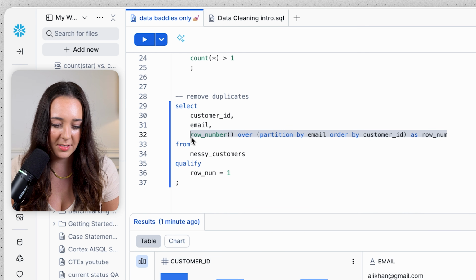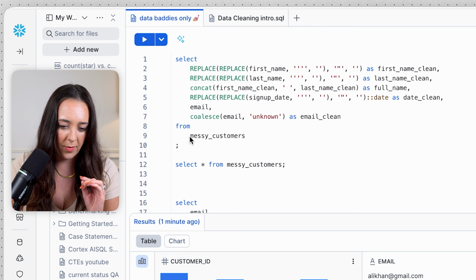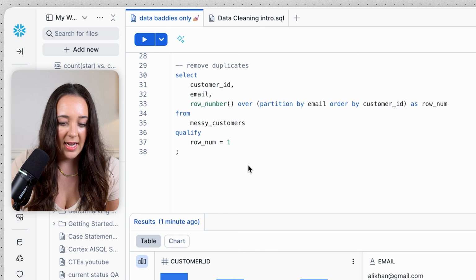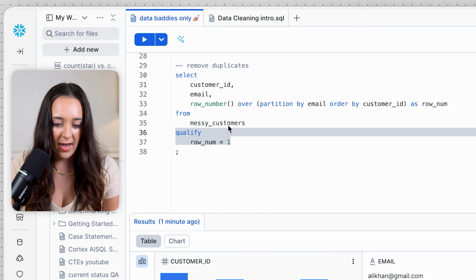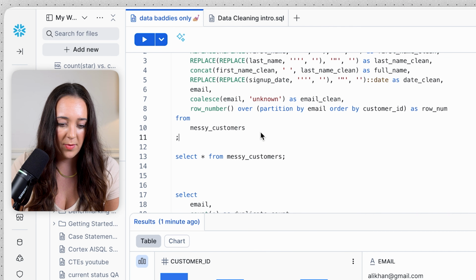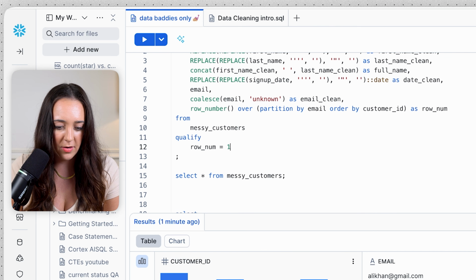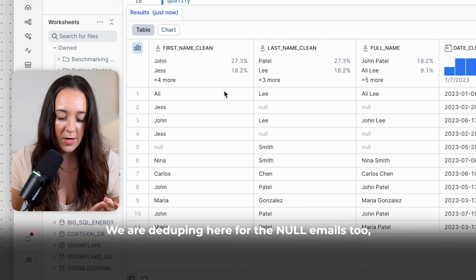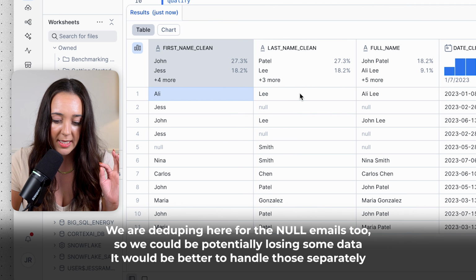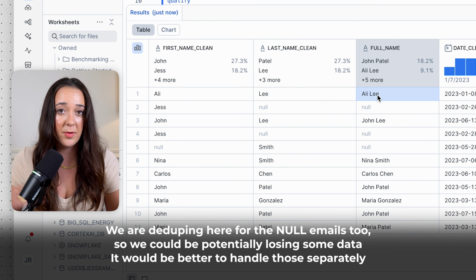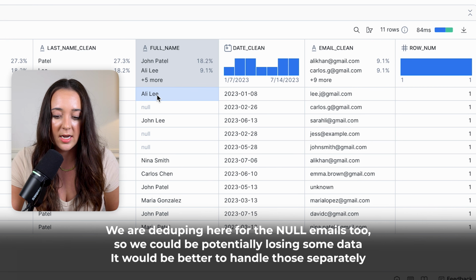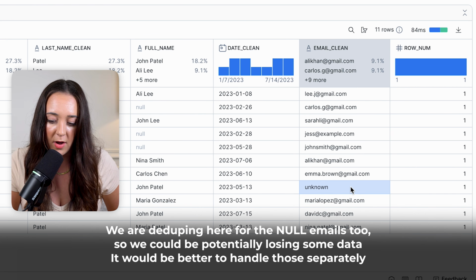So I'm going to copy and paste this row number logic into our query with all of our other cleaned things. And I'm also going to pull in our qualify clause as well up here, so that way we can actually filter out the duplicate emails. And now our output is almost done. We have a bunch of clean first names, a bunch of clean last names. We have full names where we smashed them together with concatenate, clean dates, clean emails with our unknowns for the unknown ones.